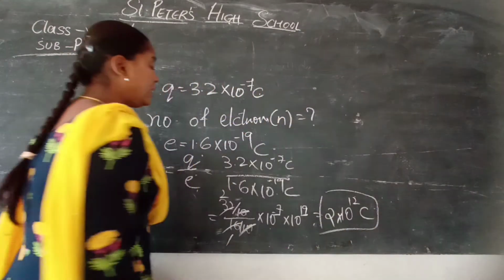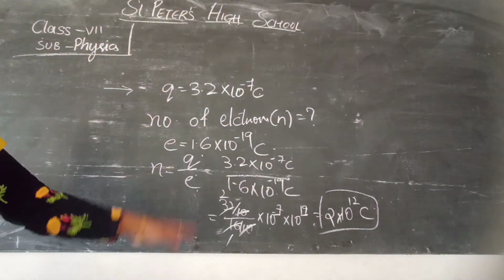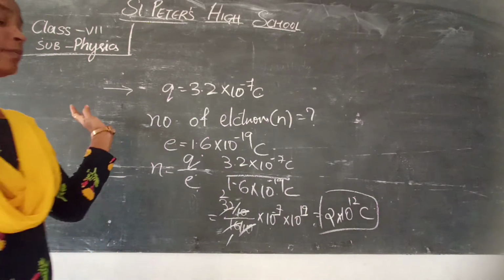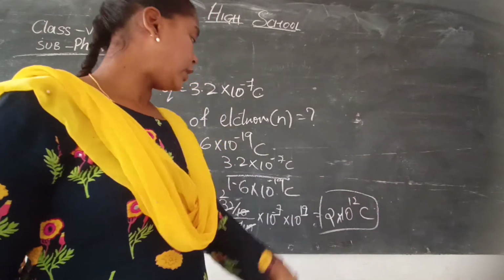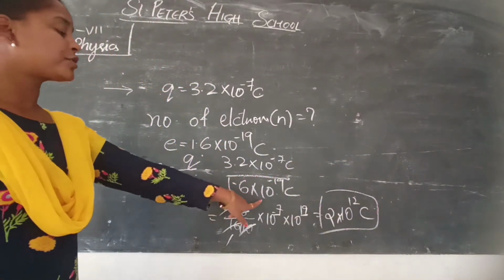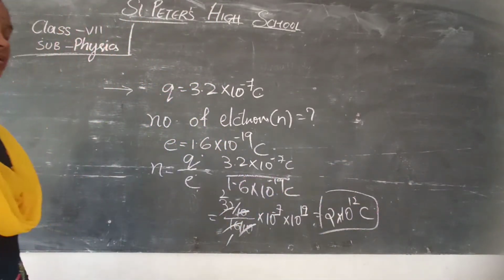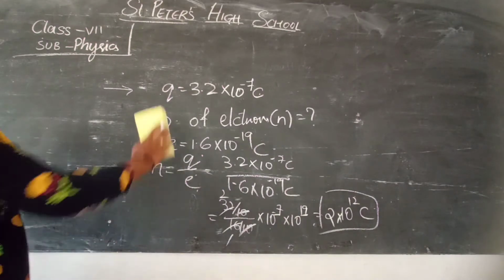So how many electrons have flowed? 2 into 10 to the power 12 electrons have flowed. The charge of one electron is 1.6 into 10 to the power minus 19 coulombs. Okay. Next one.